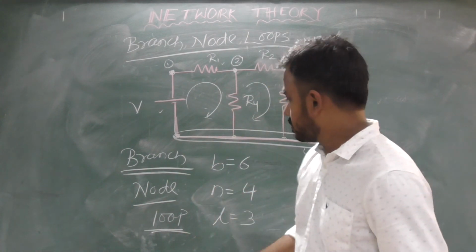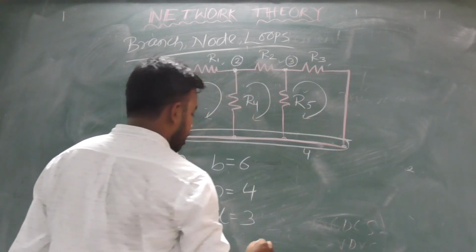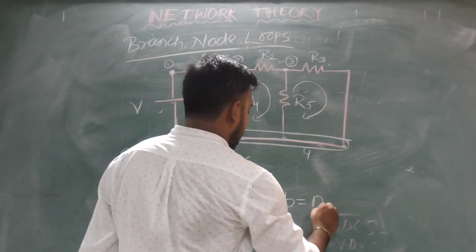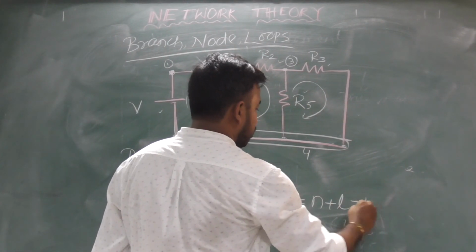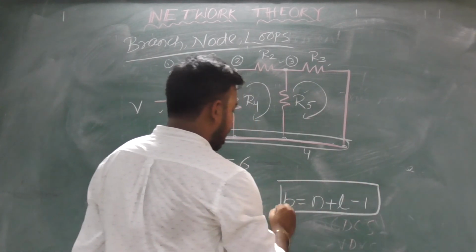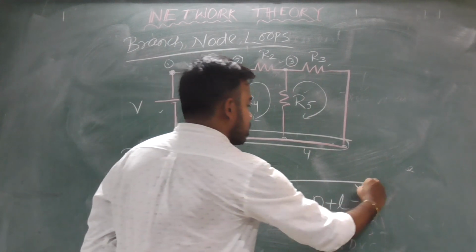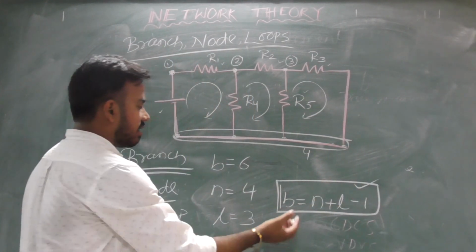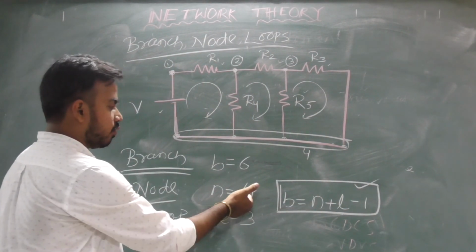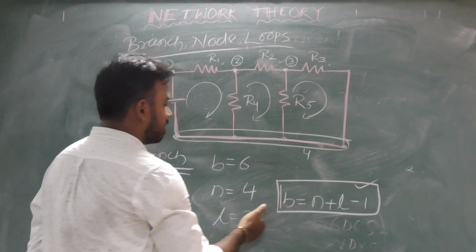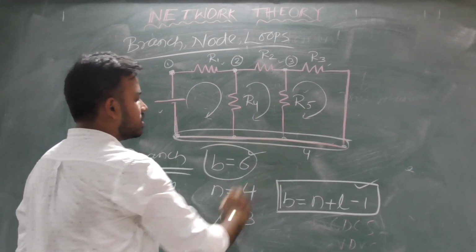So here we can write the formula B equals N plus L minus 1. In every circuit, you can verify this formula. Here N equals 4 and L equals 3. 4 plus 3 is 7, minus 1, you will get 6. So here the number of branches is 6.